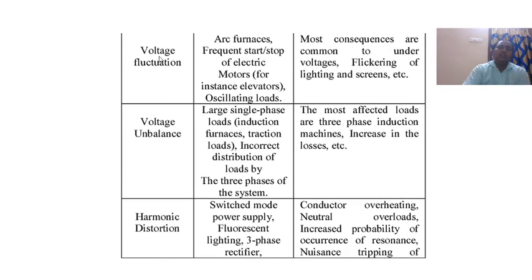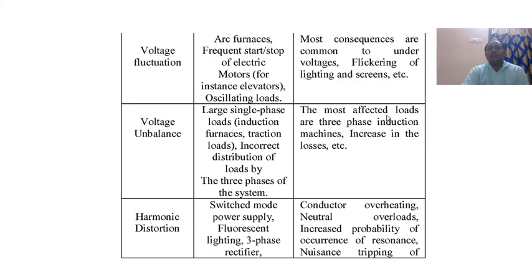Another important problem is voltage fluctuation. The causes are arc furnaces, frequent start and stop of electric motors, for instance elevators, and oscillating loads. Most consequences are common to undervoltages: flickering of lighting and screens, etc. Voltage unbalance: causes are large single-phase loads, induction furnaces, traction loads, incorrect distribution of loads among the three phases of the system.